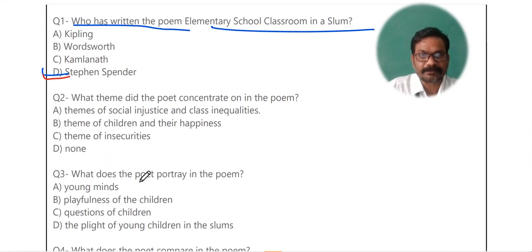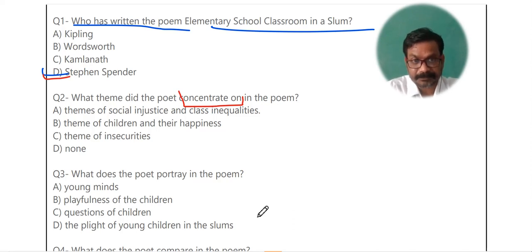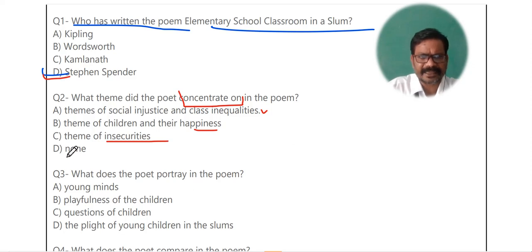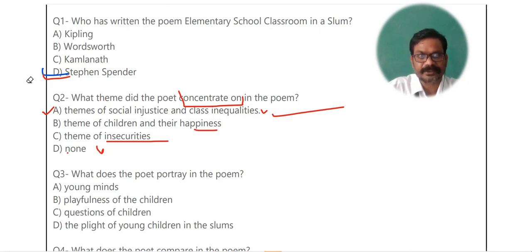Now question number 2. What theme did the poet concentrate on in the poem? Now, 4 themes are there. I will be giving you time so that you may read it carefully. And then, theme of social injustice and class inequality, of course. Theme of children and their happiness, it is there. Theme of insecurities, no. Children, though children are insecure, and none. None is not at all the option. And the best option here is theme of social injustice and class inequality. So this is going to be your answer. I hope it is clear to you, children.